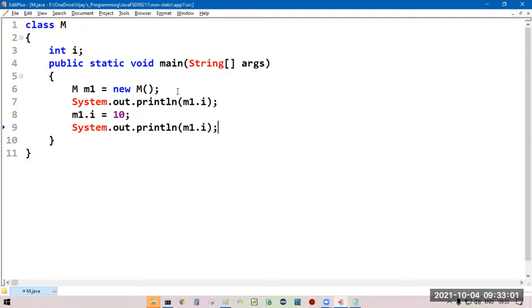Each time, a fresh copy of all the non-static members is going to load. For this program, you will get 0, then 10.